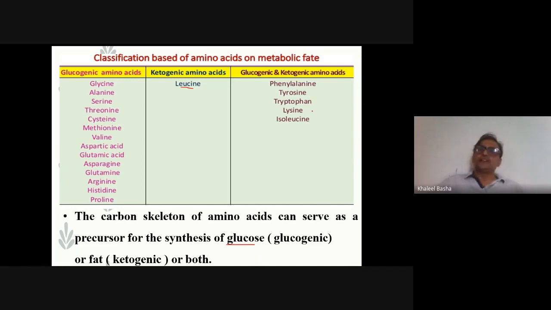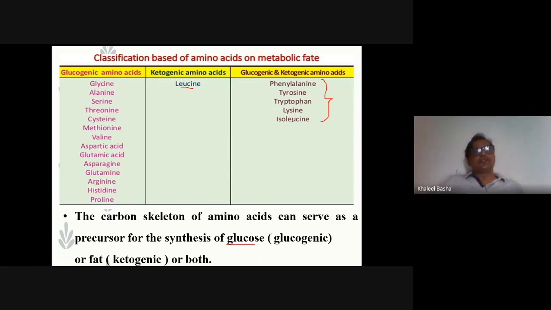Phenylalanine, tyrosine, tryptophan, lysine, and isoleucine form both glucose as well as ketone bodies, that is, fat molecules. That's why they are glucogenic and ketogenic amino acids. Simply, glucogenic means these amino acids can break down to form glucose, ketogenic means they break down to form fat, and both means they can form glucose as well as fat.